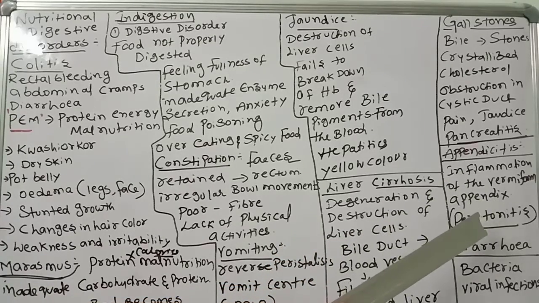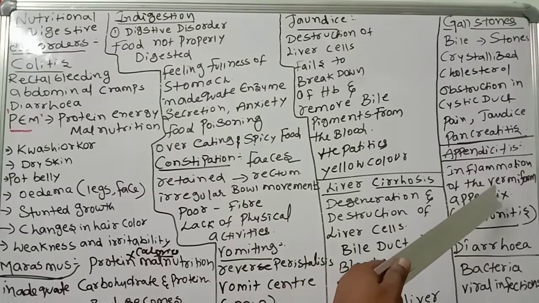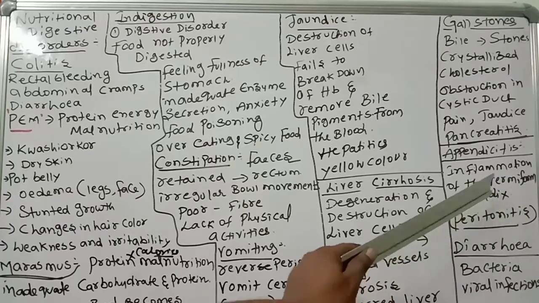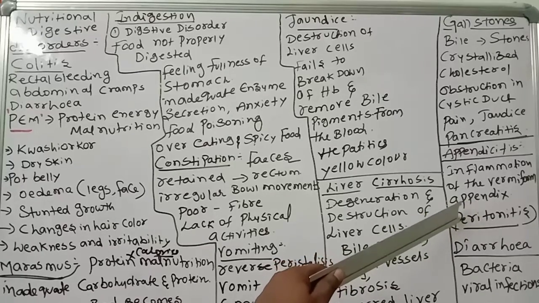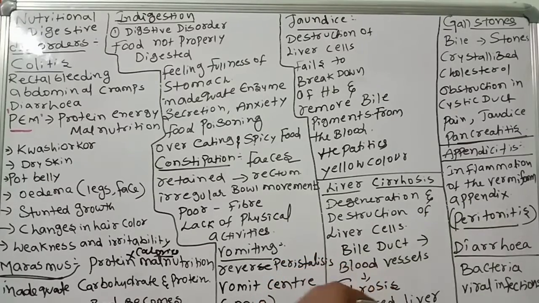When surgery is delayed, infection will spread to the total abdomen, the large intestine and small intestine. That problem is called peritonitis. Peritonitis is very dangerous, so as early as possible we should remove the appendix.